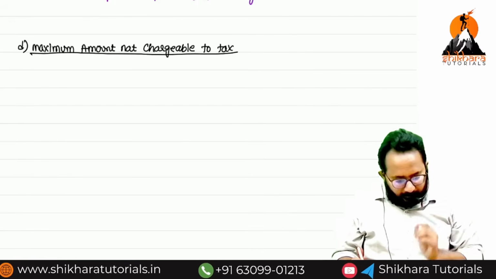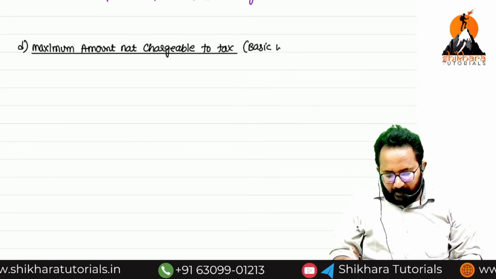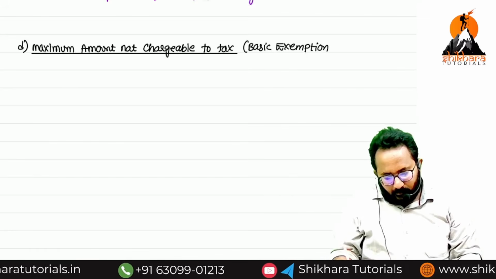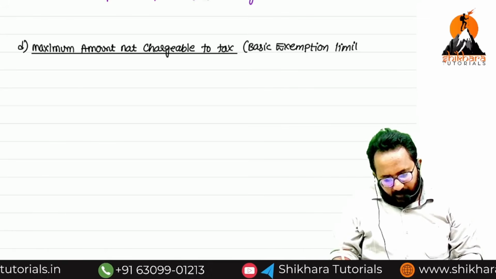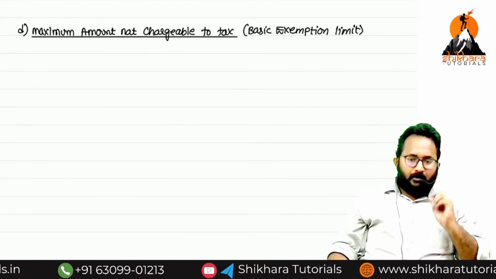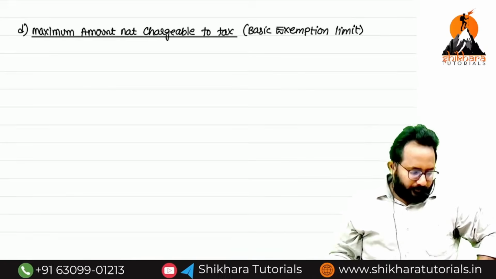In short, we can call it basic exemption limit. Okay.